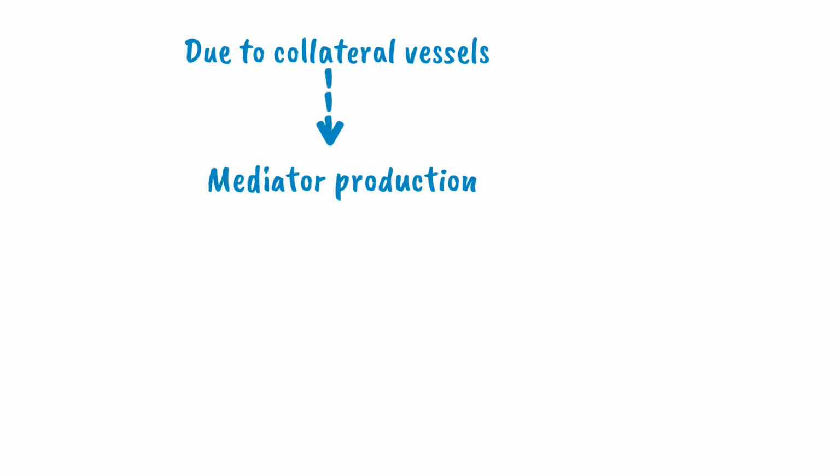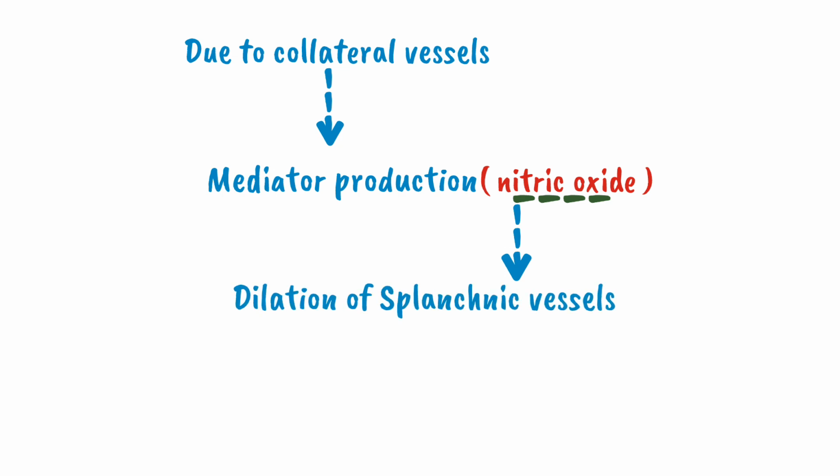Due to the formation of collaterals, there will be production of mediators such as nitric oxide. The nitric oxide will act on the splanchnic vessels, the vessels which supply the gut.